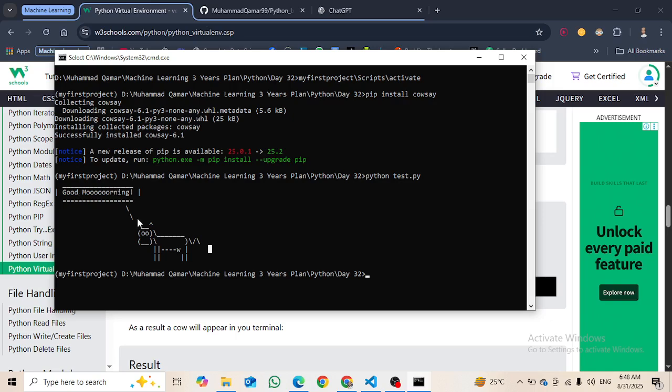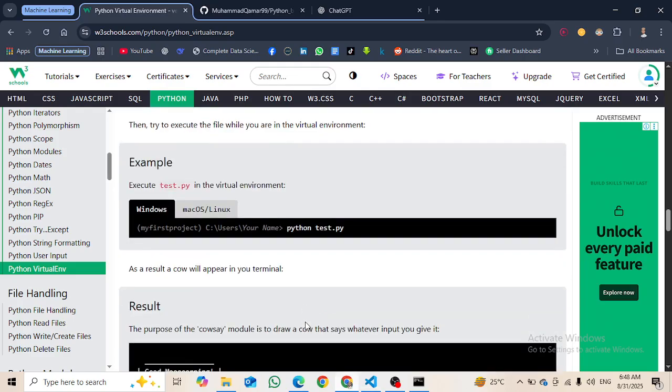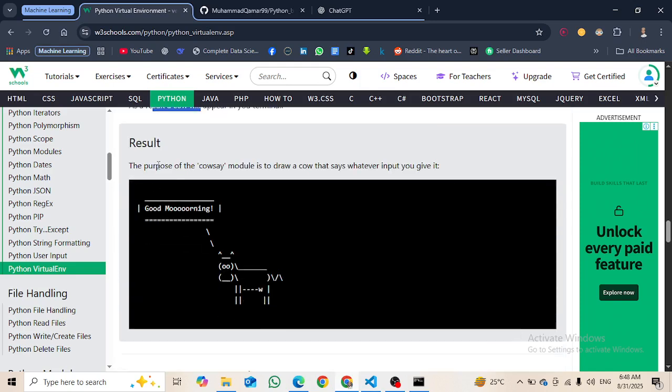So it has been created, which is very good, I guess. A good diagram, a kind of fun. As a result, the cow will appear like this in the terminal. The purpose of the cowsay module is to draw a cow that says whatever input you give it.